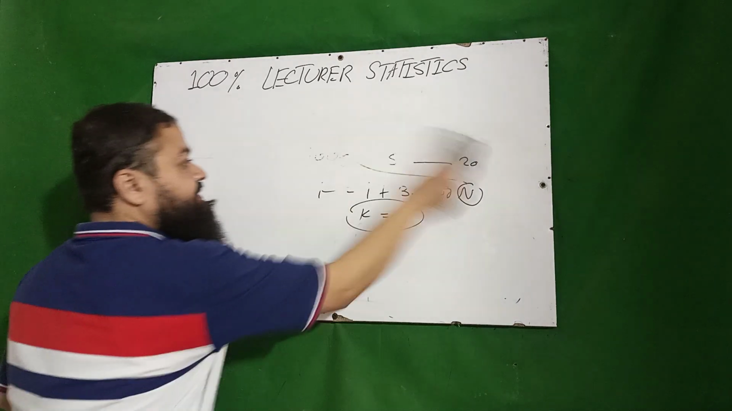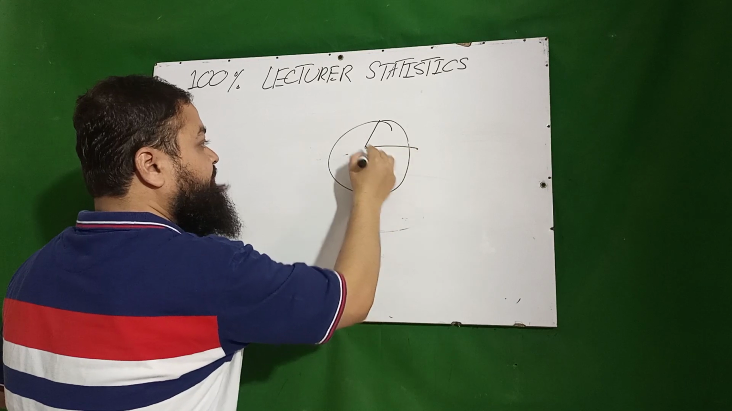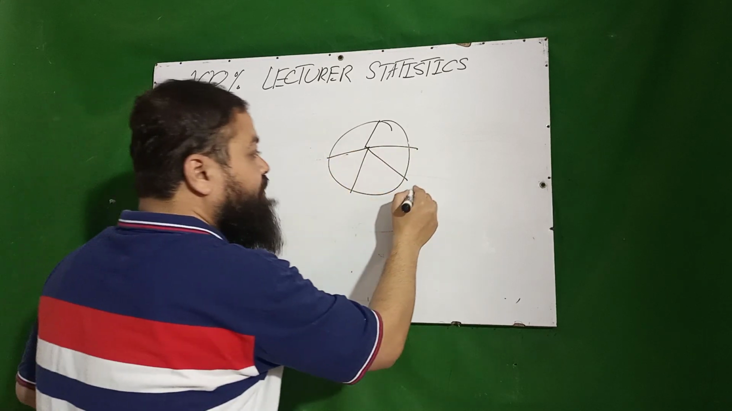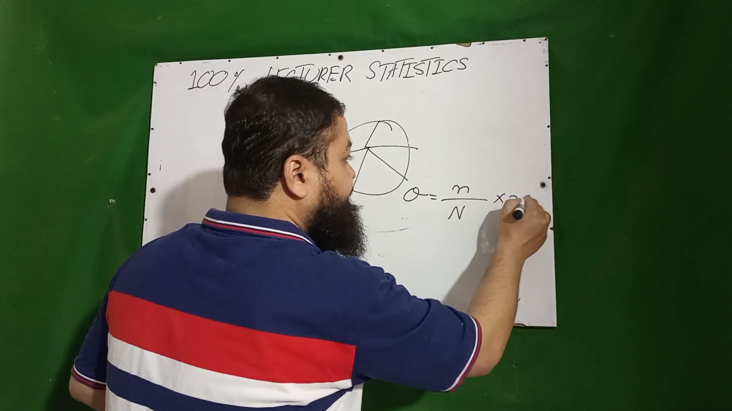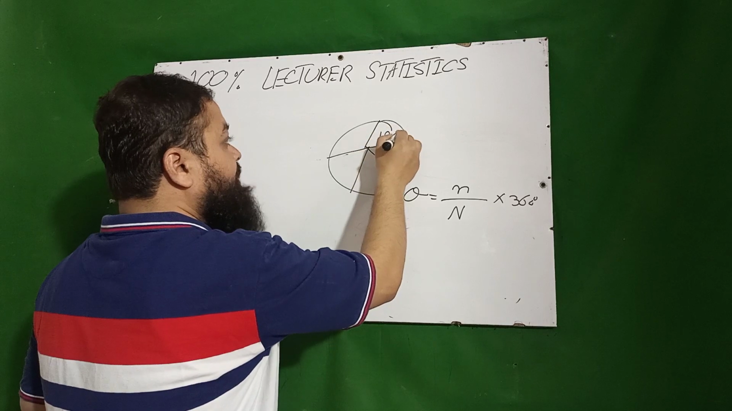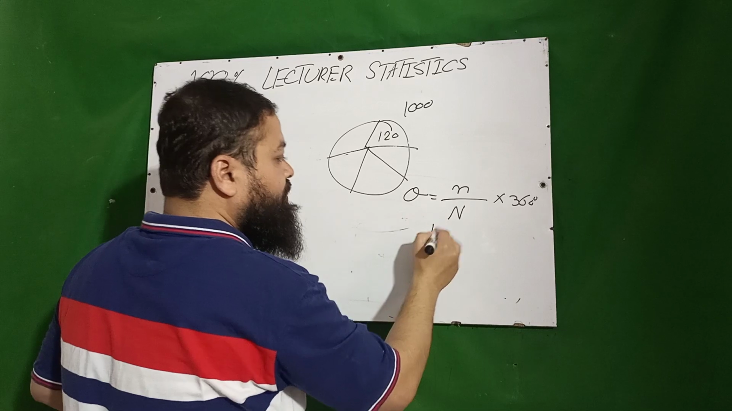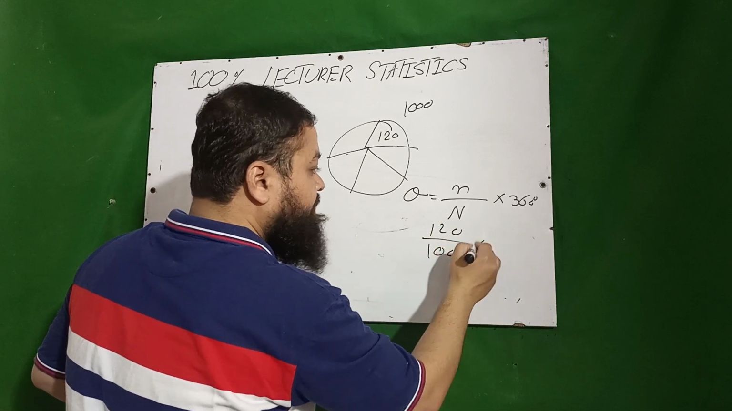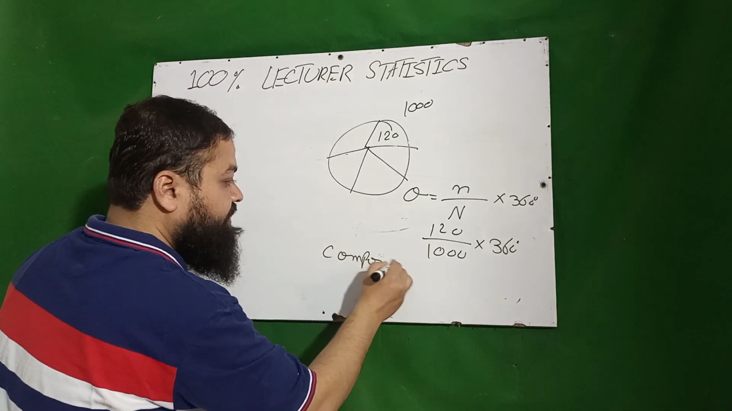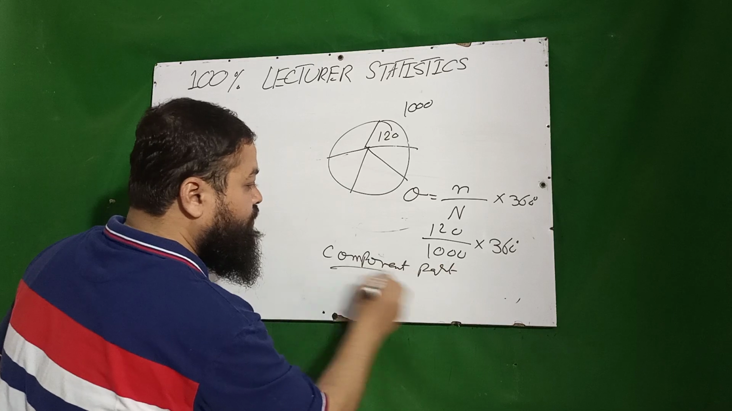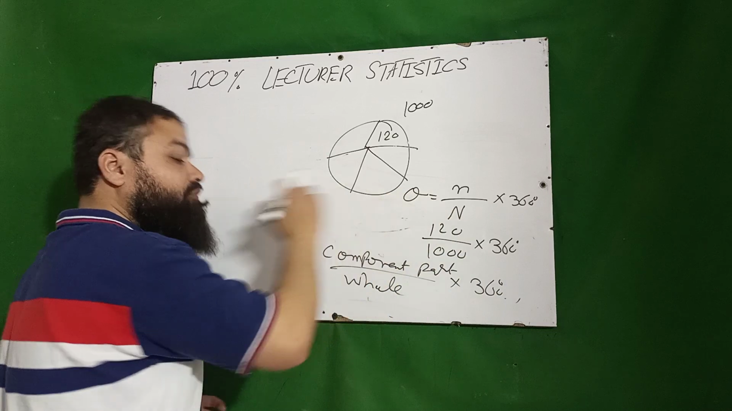Next one: if you have a pie chart with different sectors, what is the formula of the angle? It is small n over capital N multiplied by 360 degrees. If 120 people are in this sector and the total is 1000, you do 120 over 1000 multiplied by 360 degrees. It can also be written as the component part over the whole or total quantity multiplied by 360 degrees. That is the formula for finding the angle.